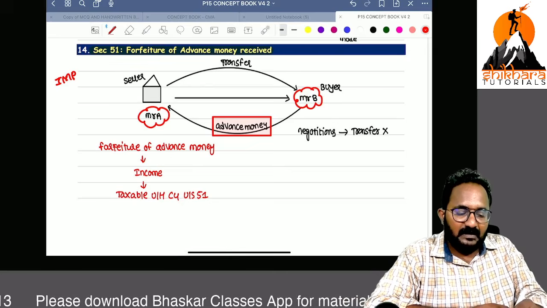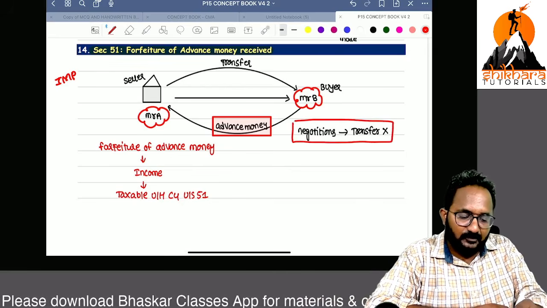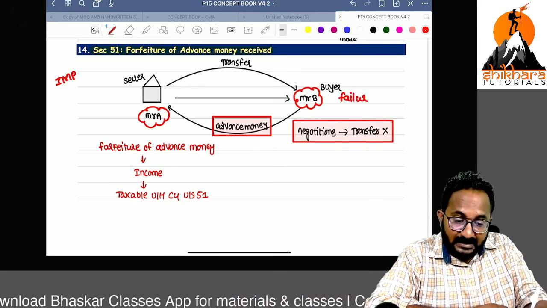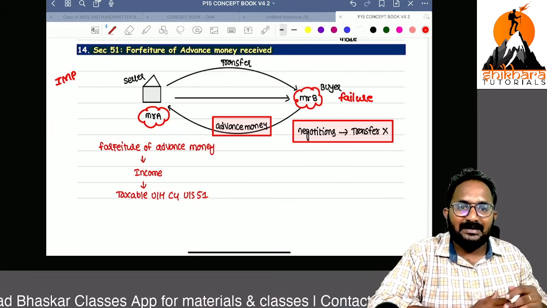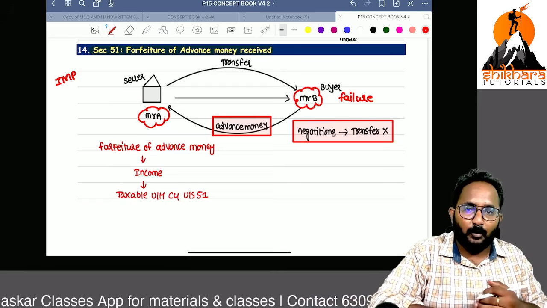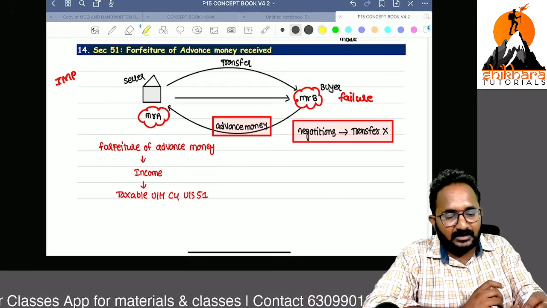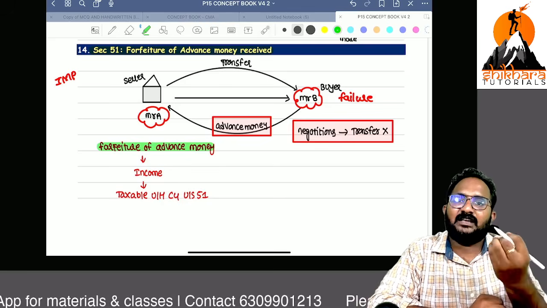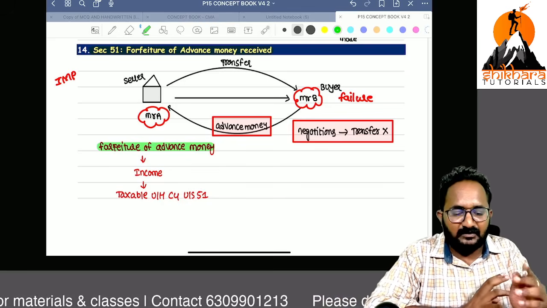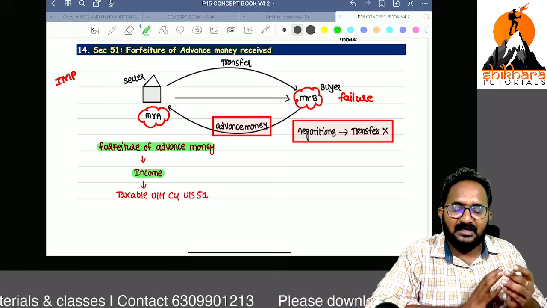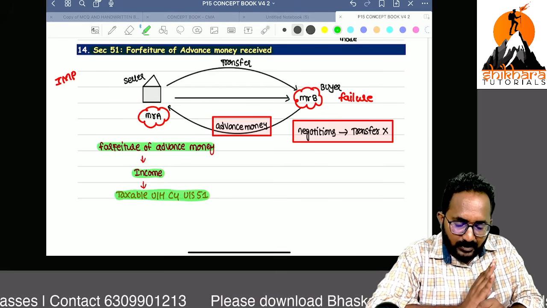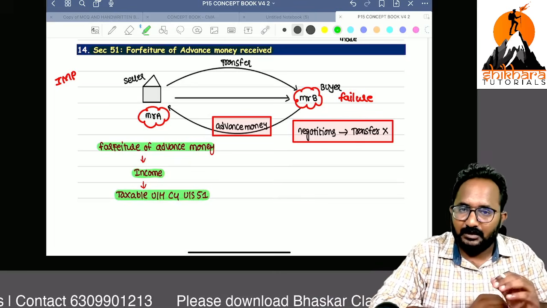But these negotiations don't result in the transfer because of failure on the part of the buyer. The buyer gave the advance money, but is not at all interested in taking this property. So whatever advance was received is cancelled by Mr. A. That is forfeiture of advance money. Now that is an income in the hands of Mr. A. How to tax this? That we have in section 51.